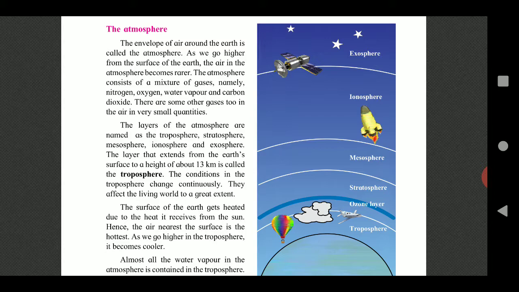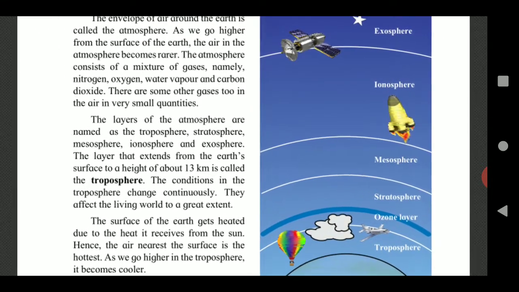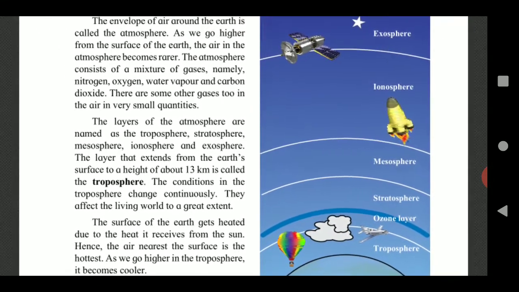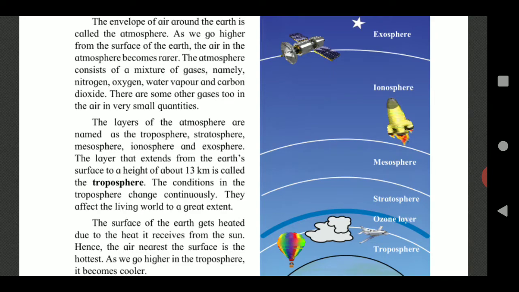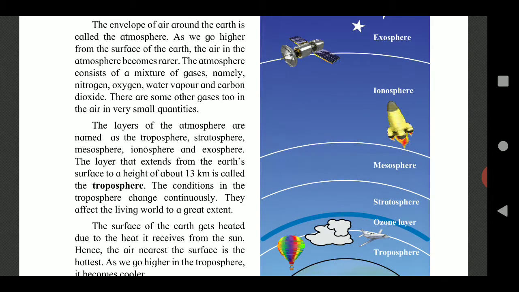The air consists of a mixture of gases, namely nitrogen, oxygen, water vapor and carbon dioxide. There are some other gases too in the air in very small quantities.